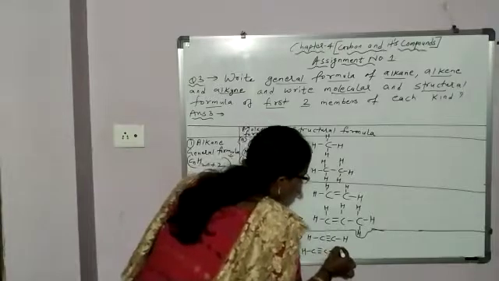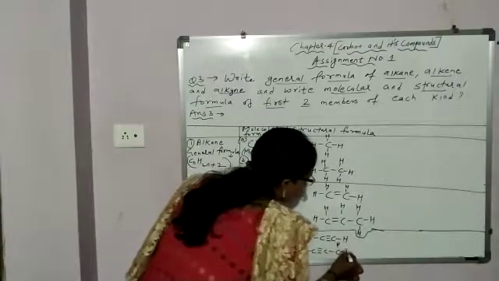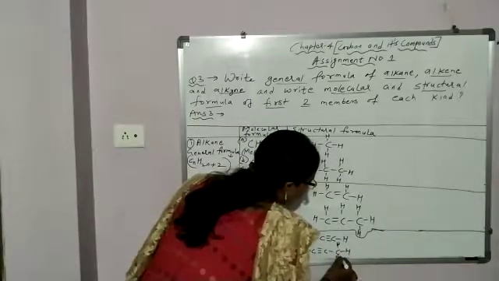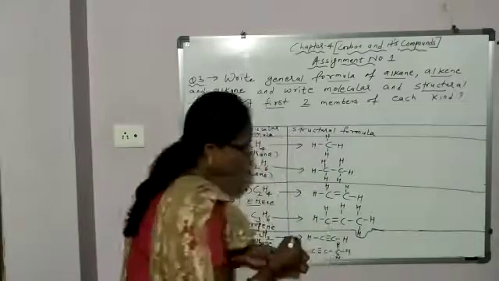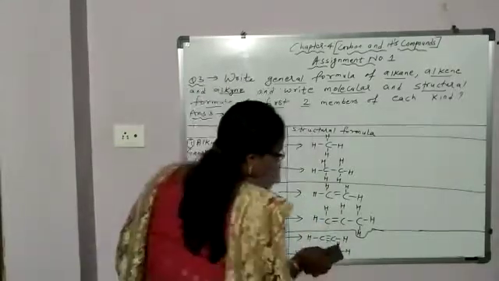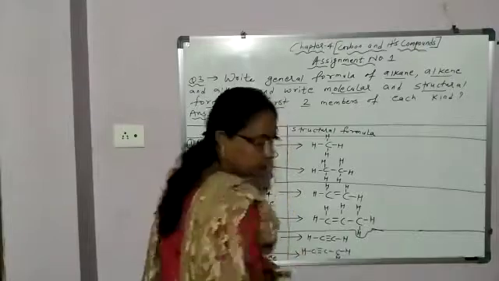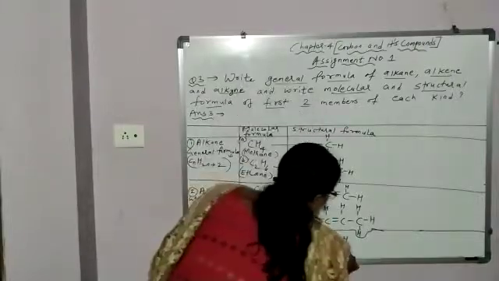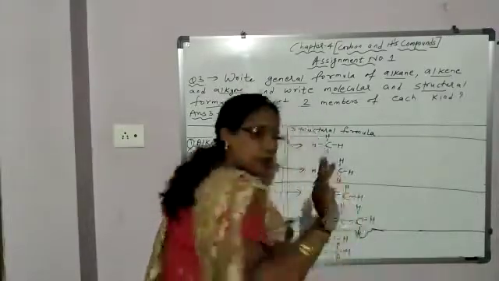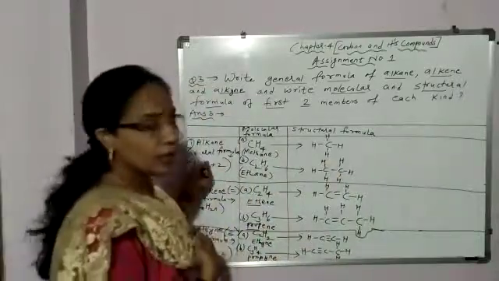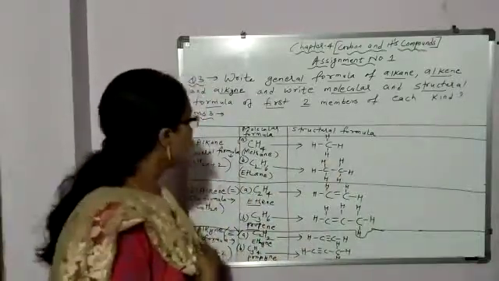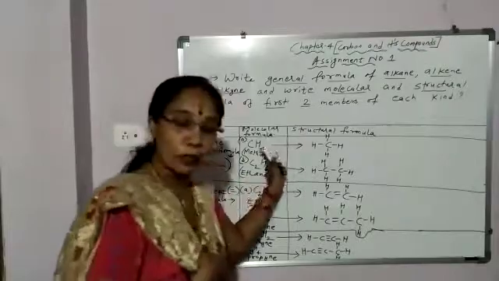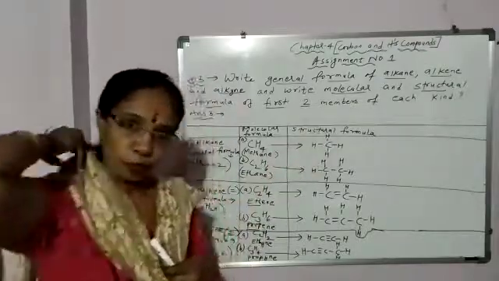For this carbon 1, 2, 3, 4. This is a single bond. Clear? So this is the general formula for alkane, alkene, alkyne, and the first 2 members' molecular and structural formulas. Okay.